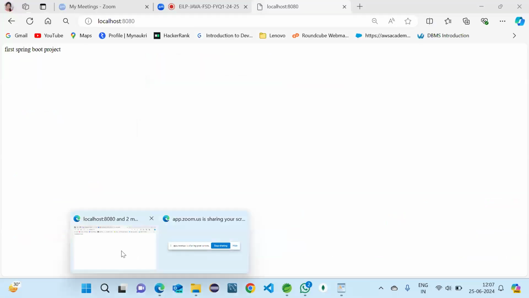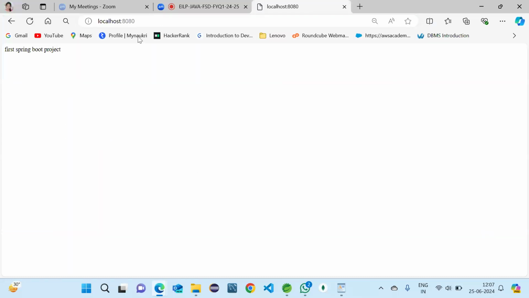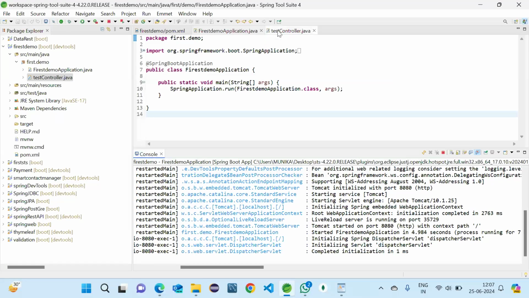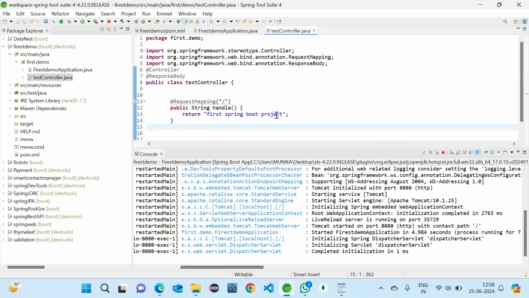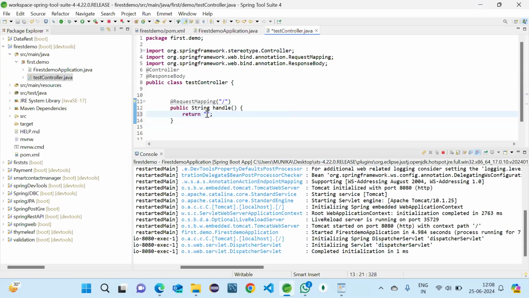Let us go here, and refresh it. You can see it for the Spring Boot project. We can see what is the line we are passing here for the Spring Boot project only. Let me change this to welcome to Spring Boot, and after that I'm just saving it.